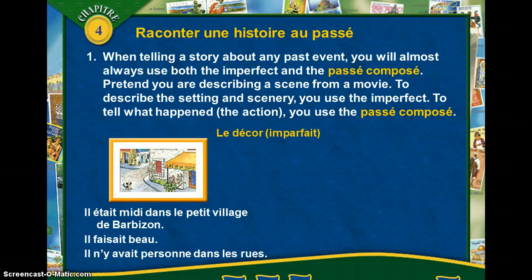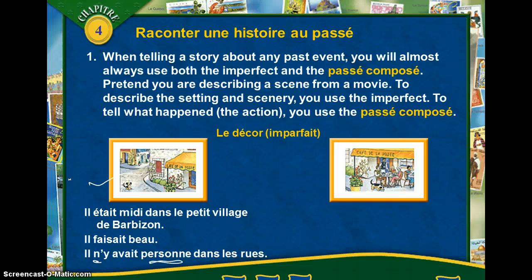Il n'y avait personne dans les rues. Okay, remember that ne personne means nobody. So, in the streets, there was nobody. And we're going to use that as our scenery, our setting, so we're using the imparfait.